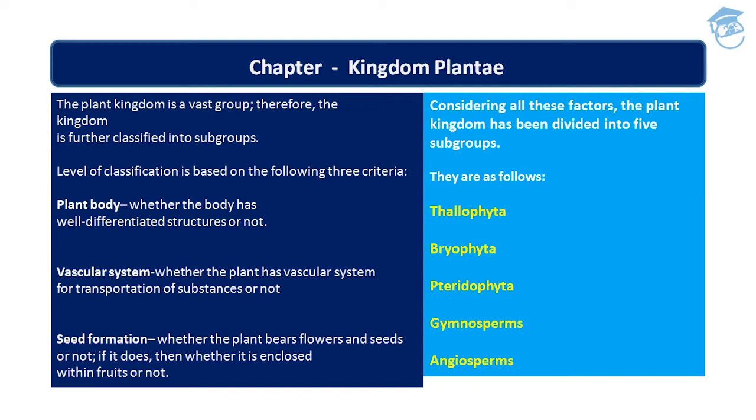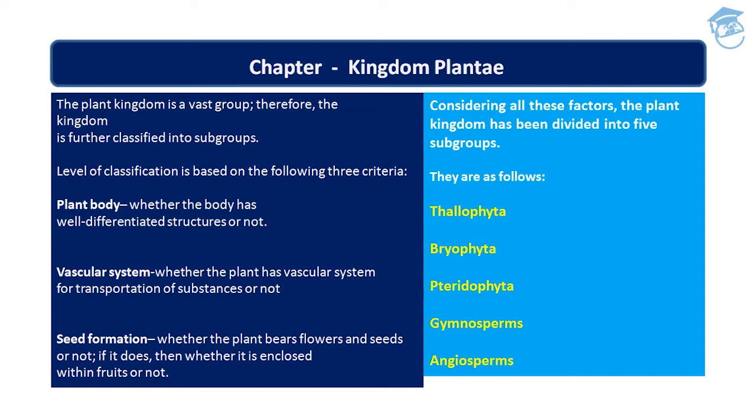Now the second criterion is vascular system, whether the plant has a vascular system for transportation of substances or not. What is the vascular system? The vascular system comprises xylem and phloem. Xylem and phloem are both conducting tissues. I have already taught you in the chapter Anatomy of Flowering Plants.